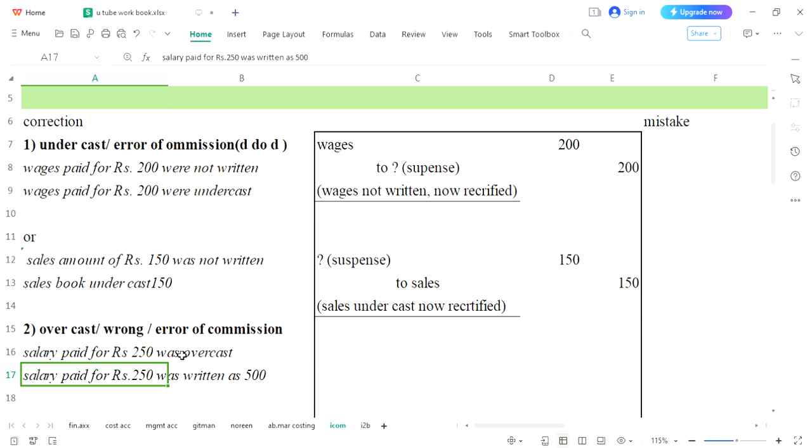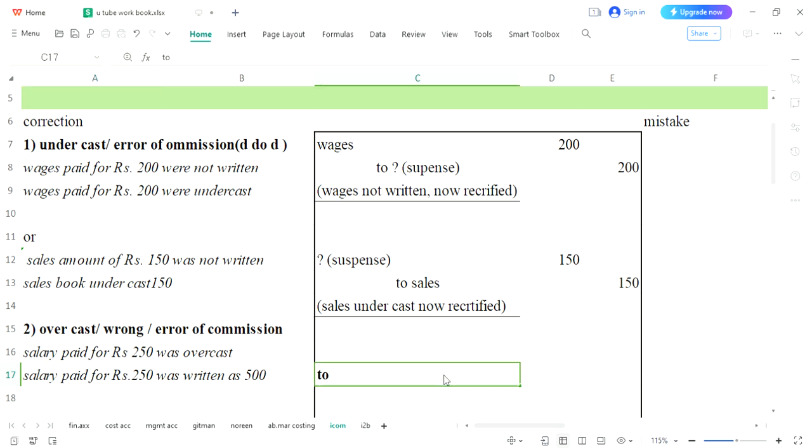So now come to the point. Salary of 250 was overcast and you are required to rectify it. Salary was not supposed to be written, you have written, and where you have written at debit side. So instead of removing it, you will post it to the opposite side. Opposite side credit. So here you will write your salary on credit side, as we are using 2, which is showing that it's credit side. Now error has been removed. You have rectified your error.